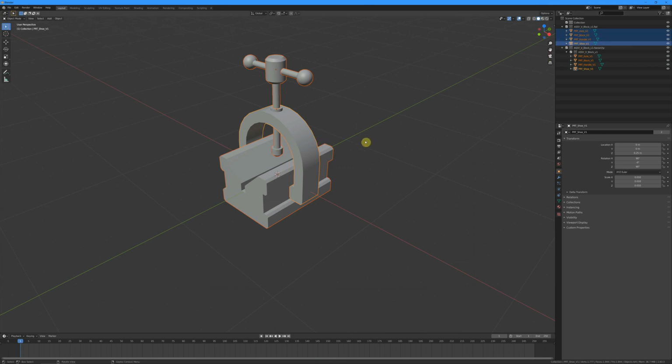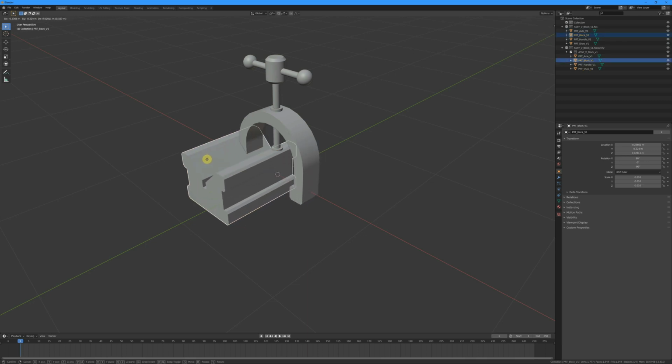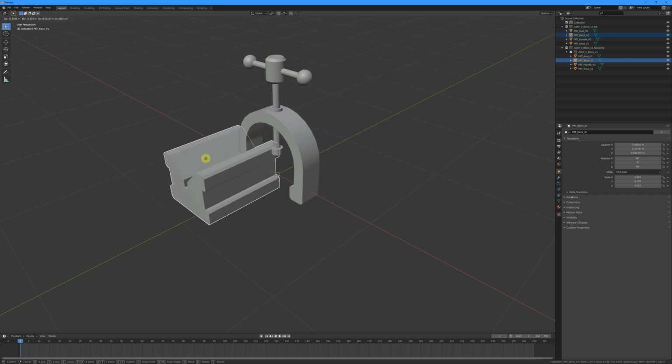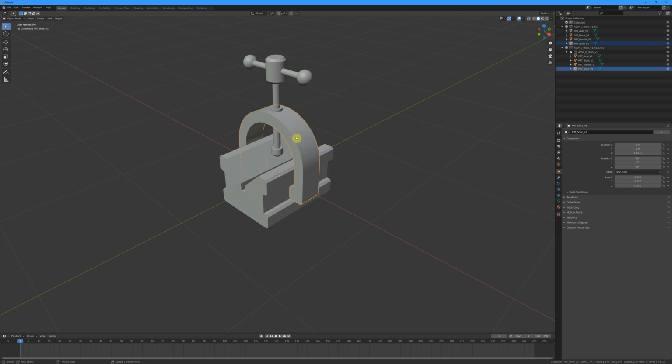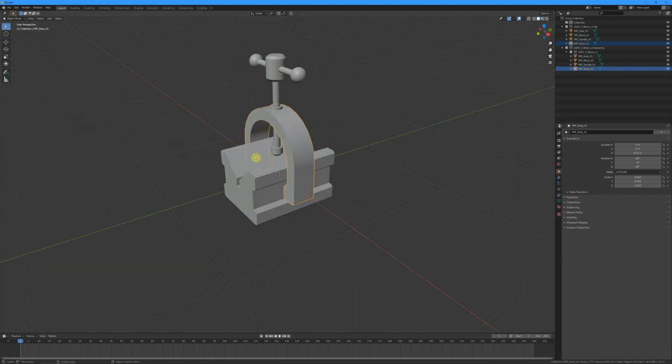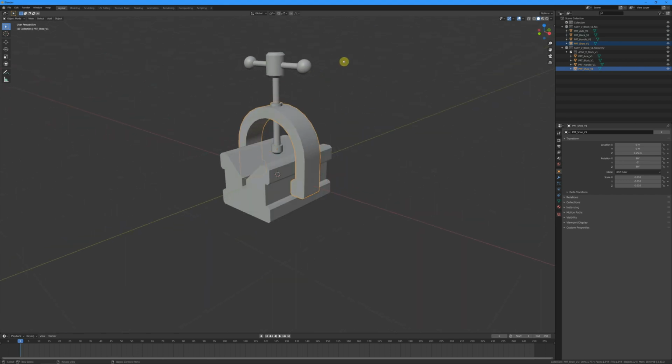Now, if I was to select just one of the components, say the main block, and press G to move this, you're going to notice that it will move separate to all other components. And I can do that for each of the components here because the constraints that we made in CAD no longer exist. So what we want to do is get the computer to remember that all these components are related to each other.